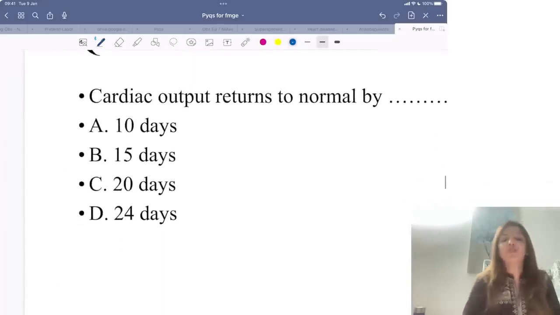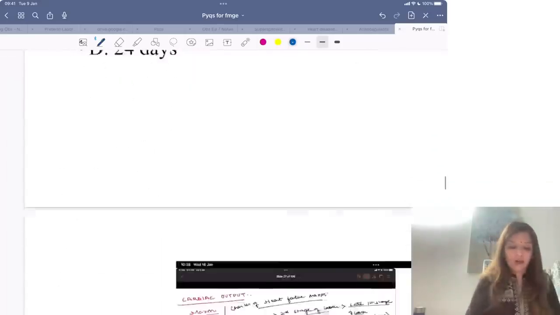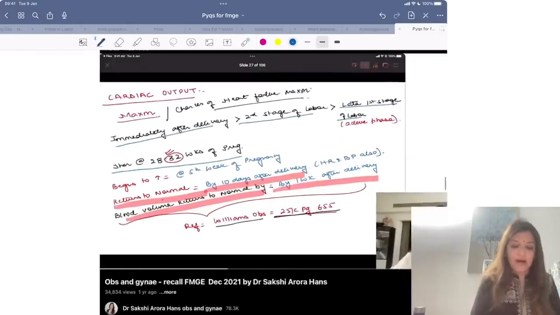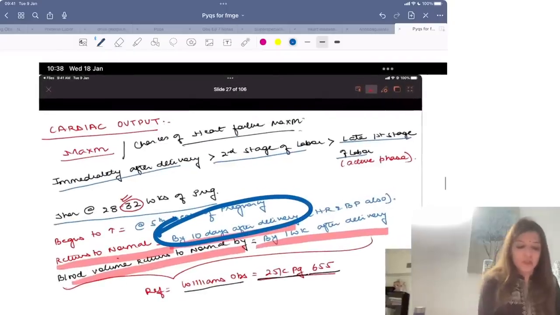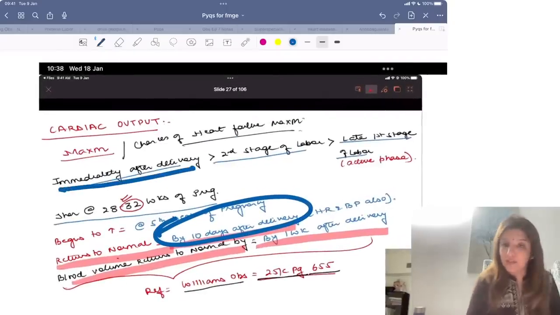Remember, after delivery, cardiac output returns to normal by 10 days after delivery, right? Another very important thing which you have to remember is, when is cardiac output maximum? Cardiac output is maximum immediately after delivery.